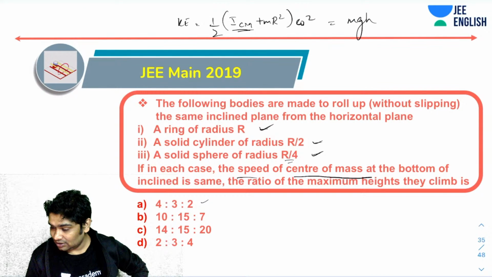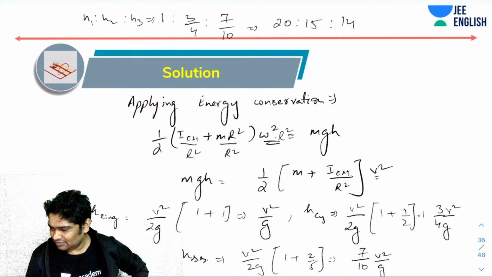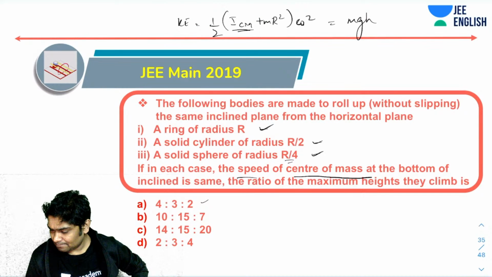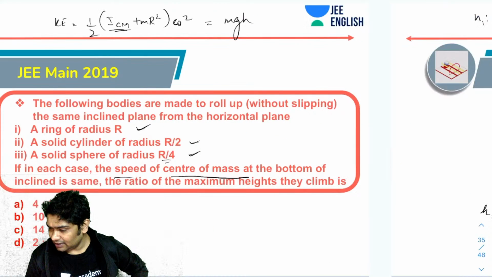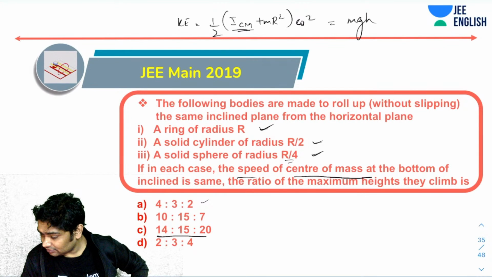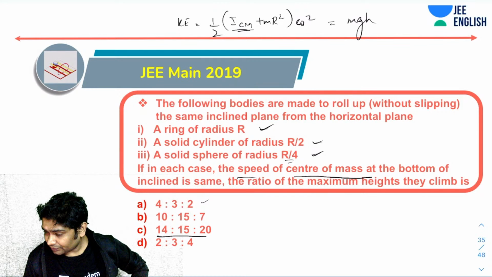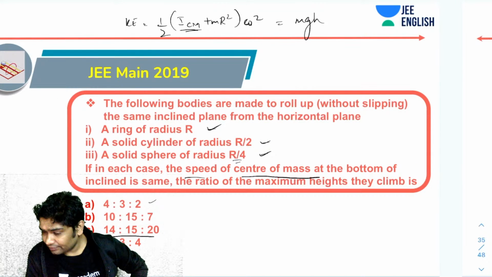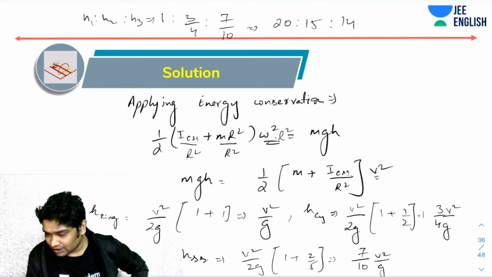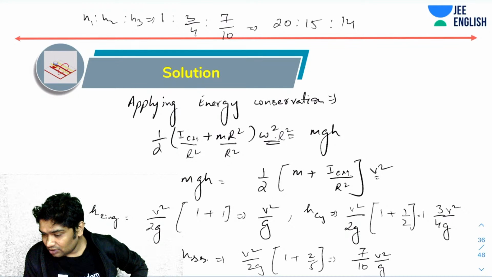So what? I am getting something opposite of this, 14 is to 15 is to 20, the ratio of the maximum heights that they climb. So yes, C seems to be the answer, but I am getting the opposite. So just check the calculations once. 20 is to 15 is to 14 is the one that I am getting.